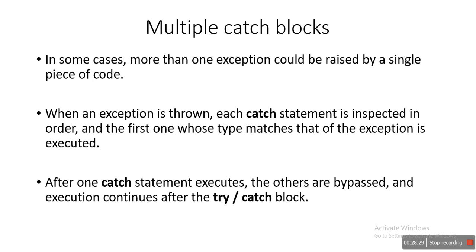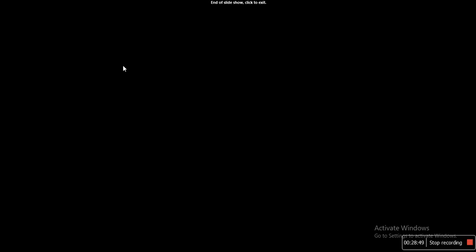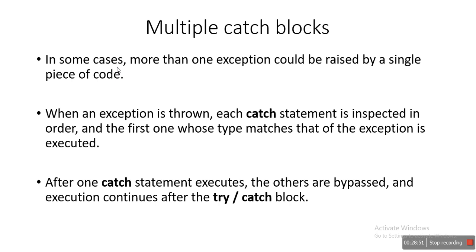We enclosed our code within a try block, and in case it generates more than one exception, you can have more than one catch block. More than one catch block means you can handle more than one exception at a time.